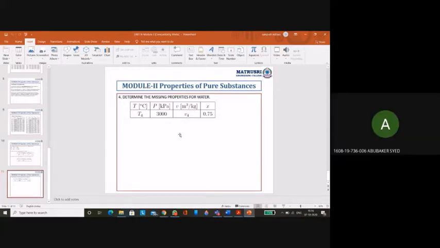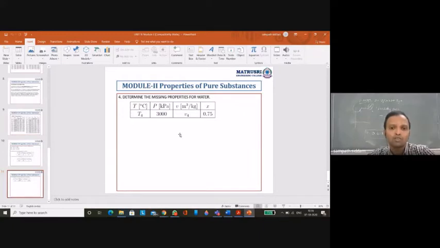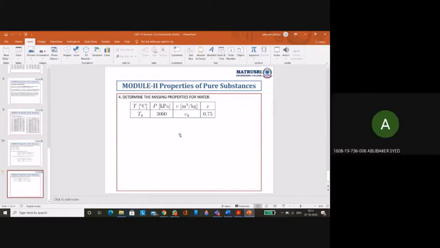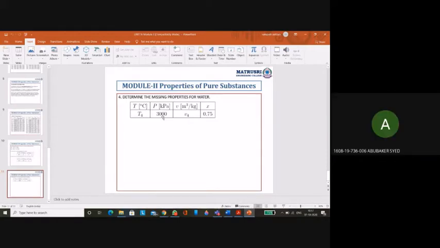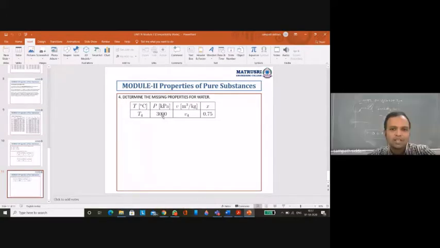Sir, here also we can directly look from the steam tables, right? But you have to know the state. How do you know the state? Using T and P, we can know the state, right? At this P, you will know the value of Tsat. Yes. But what is the actual T?